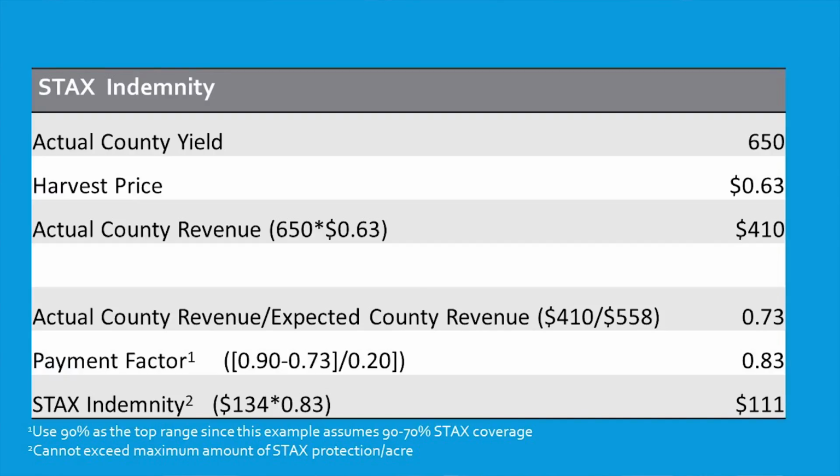The STAX indemnity is calculated by multiplying the actual county or area yield by the harvest price to get actual revenue. Let's assume the actual yield is 650 pounds per acre and the harvest price is 63 cents per pound. The actual revenue is $410 per acre. A STAX revenue payment is triggered if actual revenue is 90% of expected revenue or lower. 90% of our expected revenue of $558 is $502. So an actual revenue of $410 is more than a 10% loss, and a STAX payment would be triggered. In this example, the STAX payment would be $111 per acre.